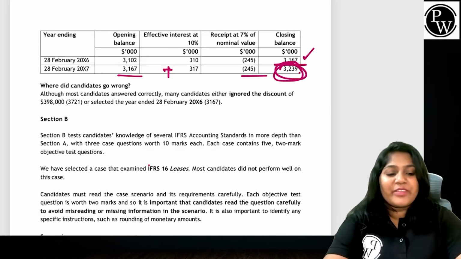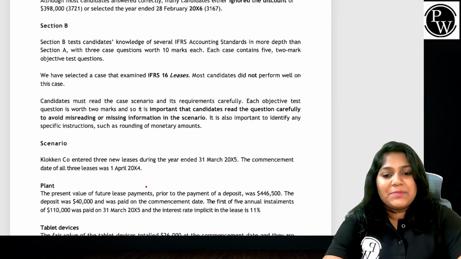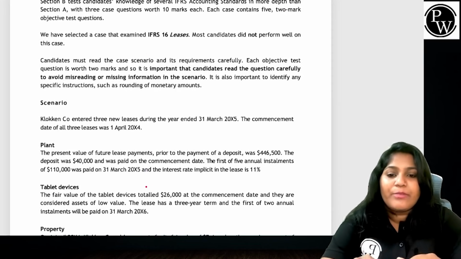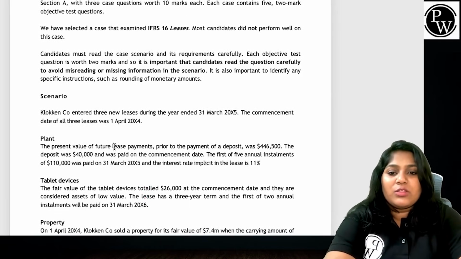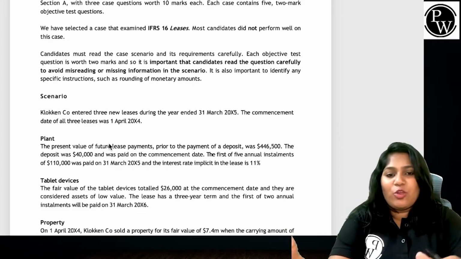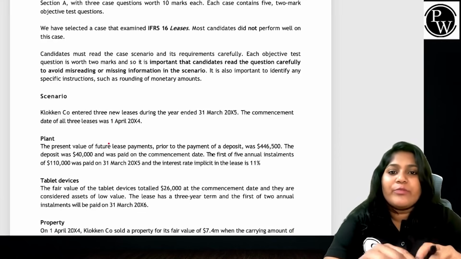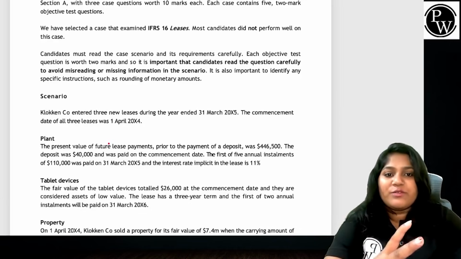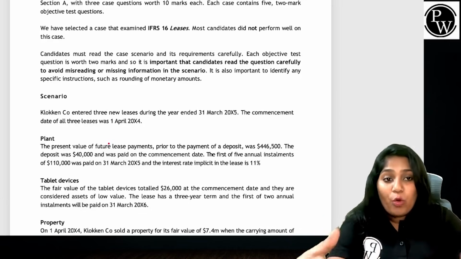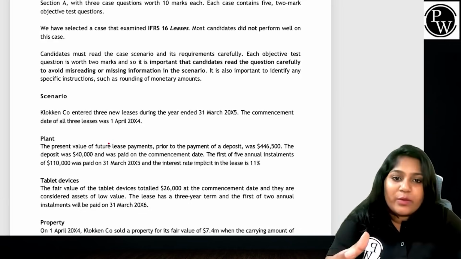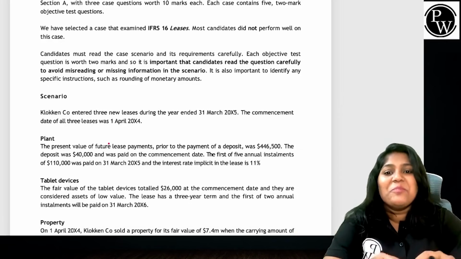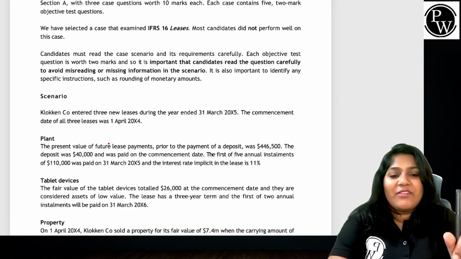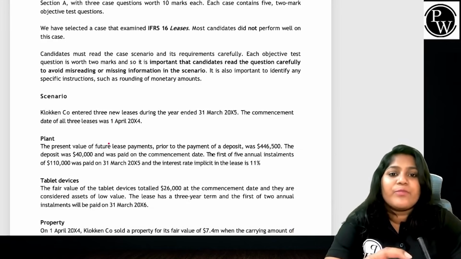Okay, we'll move to section B, people. What happened in section B? We have a whole scenario. The scenario-based questions are in section B. Let's read: section B tests knowledge of several IFRS accounting standards in more depth than section A, with 3 case questions worth 10 marks each. They have selected one IFRS 16 question where most of the candidates did not perform well.